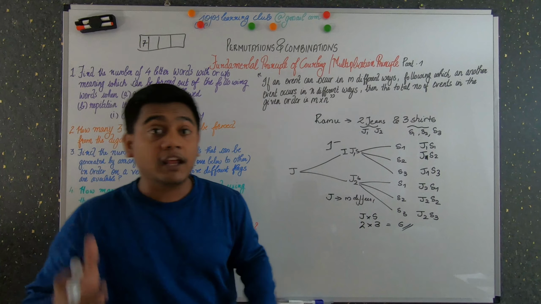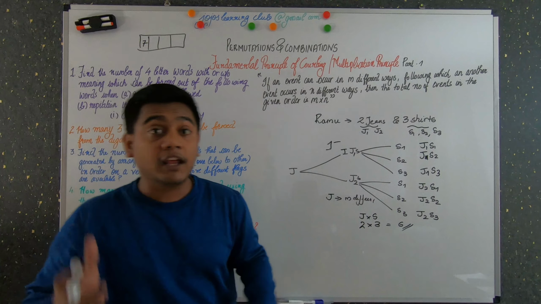Again here shoes 1 and shoes 2. So how many possibilities can you see? 1, 2, 3, 4, 5, 6, 7, 8, 9, 10, 11 and 12. So the total number of possibilities is 12 different arrangements when Ramu has 2 jeans, 3 shirts and 2 shoes. So you don't have to write all these possibilities to find the number of arrangements.